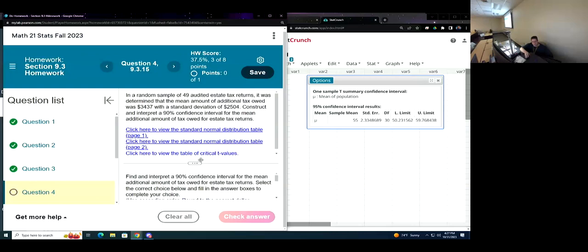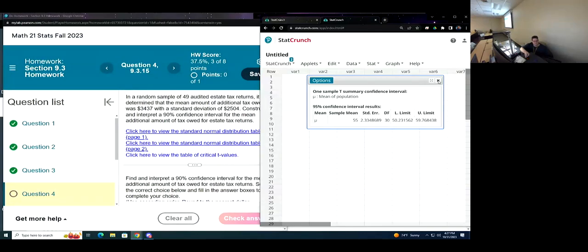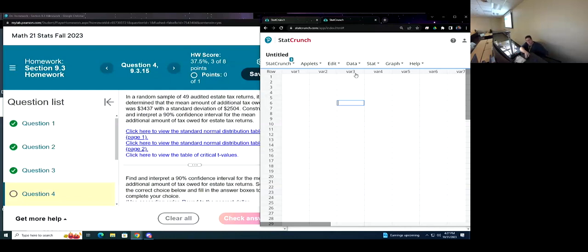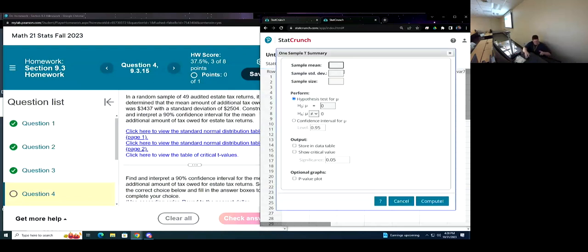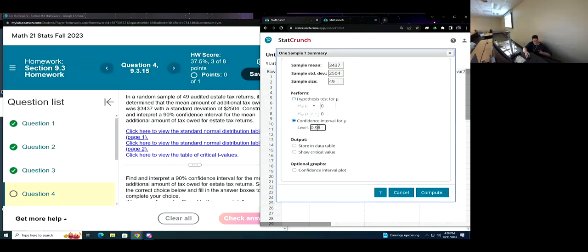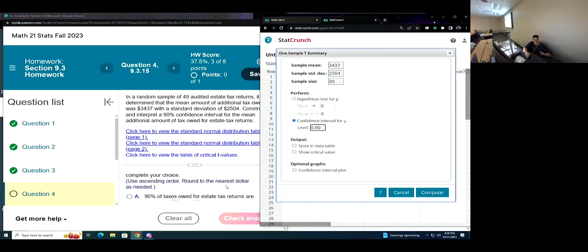This is misleading. We don't need that. We're going to use StatCrunch. We've got stats, T-stats, because we're doing a mean again. One sample with summary. It says 3437 and standard deviation is 2504. And only 49 people were asked. And it wants a confidence interval, but it says 90% this time. So change that to 90%. And they want us to round to the nearest dollar.